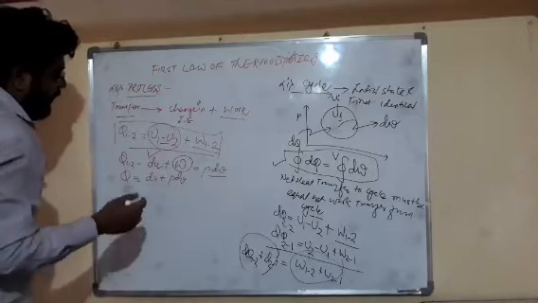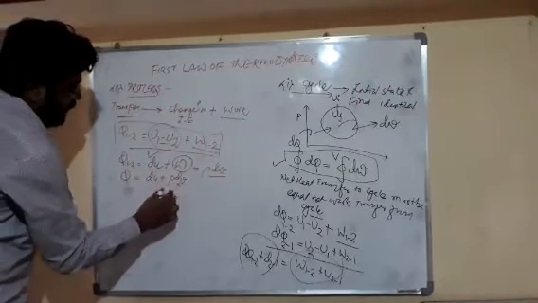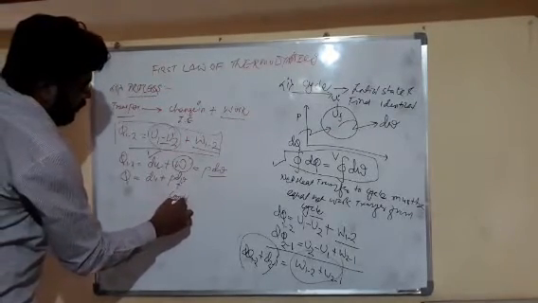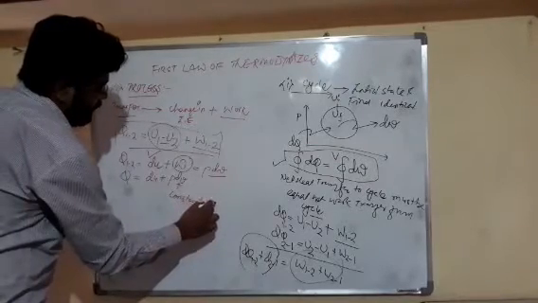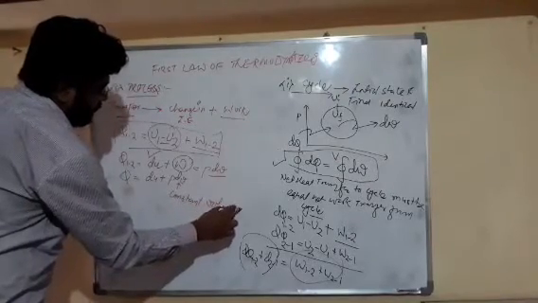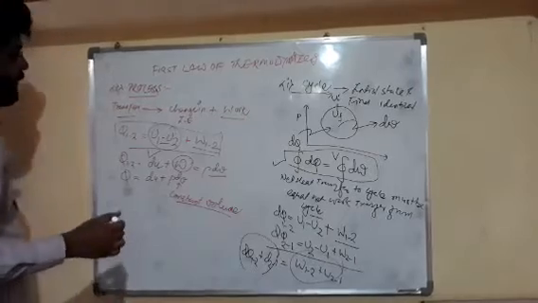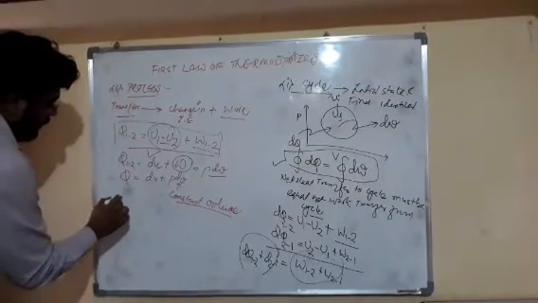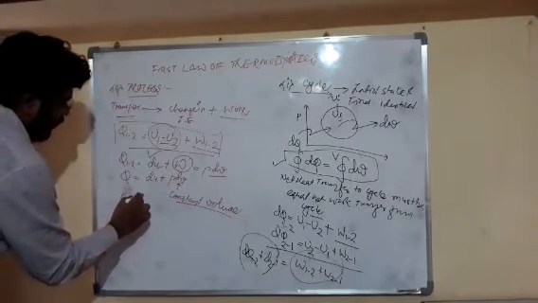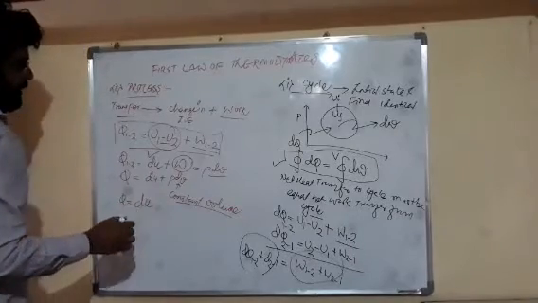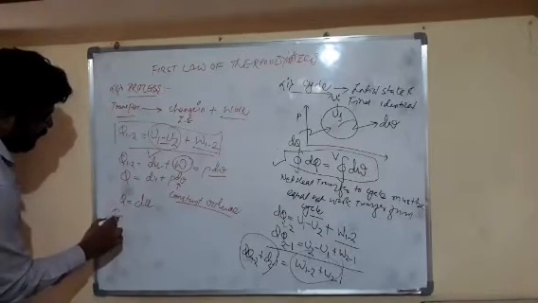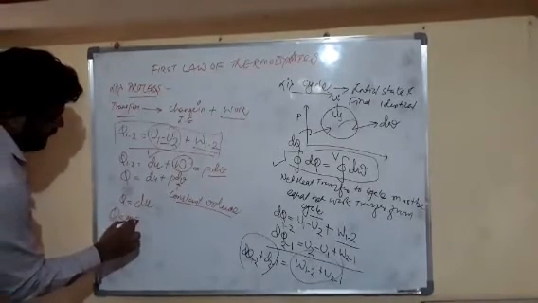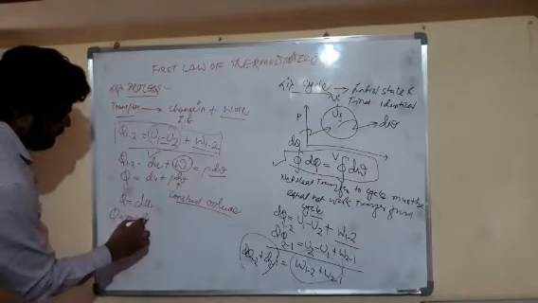Friends, if we are taking our volume as constant, then we find that Q is equal to du, and we already know that Q is equal to mc dt.